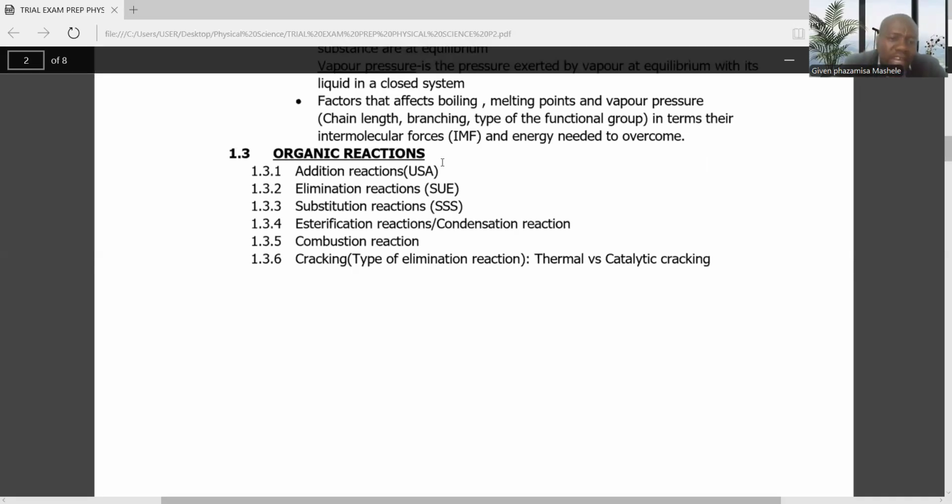Number one, we have the addition reaction, the elimination reaction, the substitution reaction. Then another very important one is the esterification reaction and the combustion reaction. The last one is cracking, which is a type of elimination reaction.